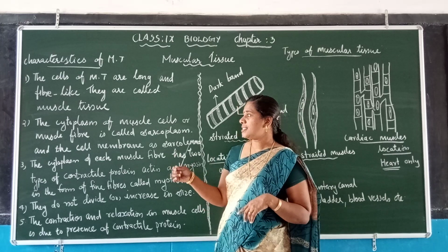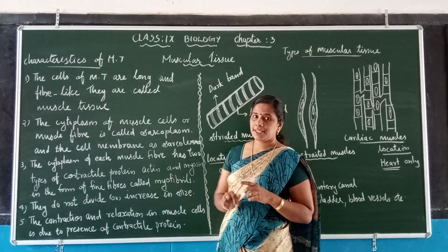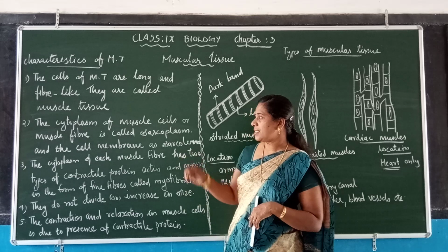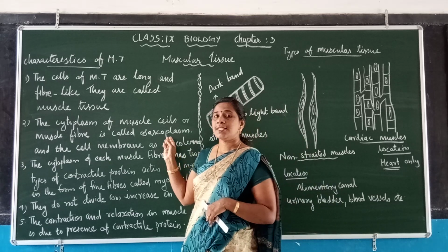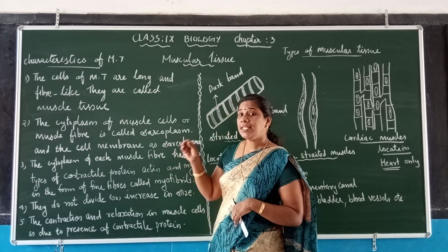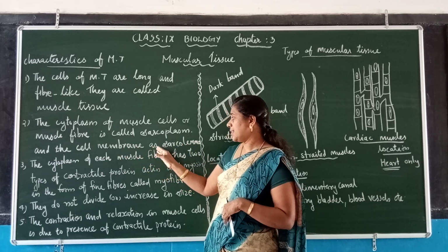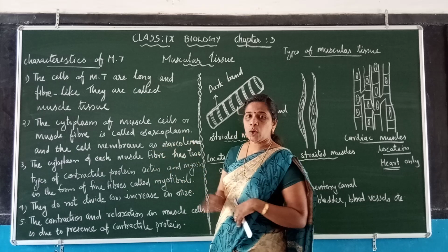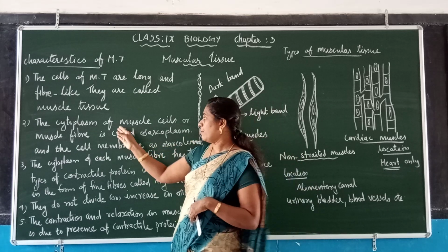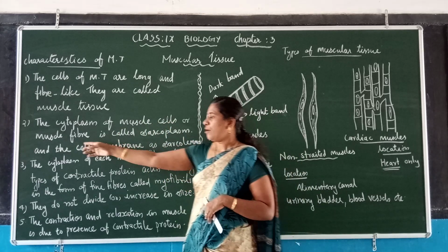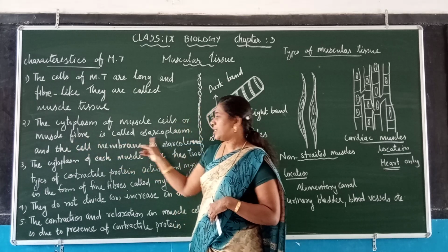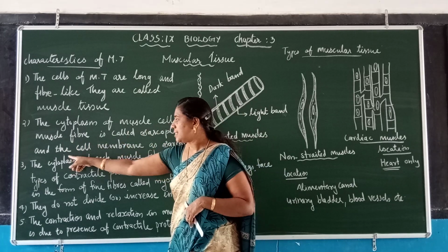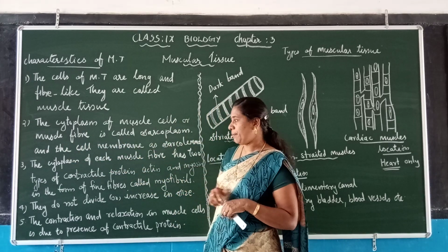In muscle cells, it is called sarcoplasm. And the cell membrane is called sarcolemma. There we say cell membrane, here sarcolemma. The cytoplasm of muscle cells or muscle fibers is called sarcoplasm and the cell membrane is sarcolemma.